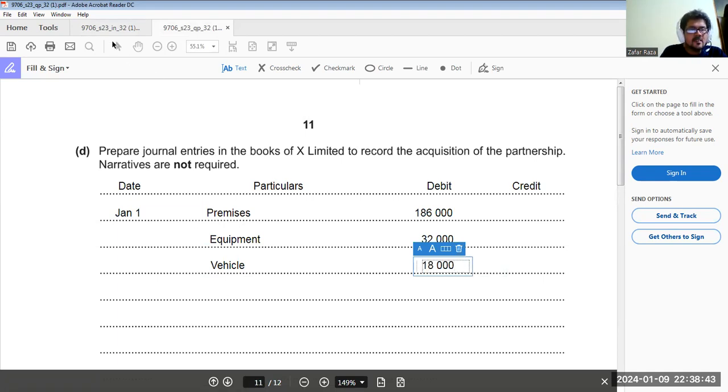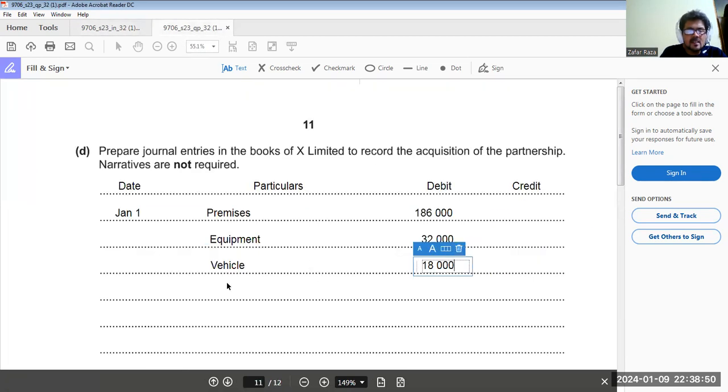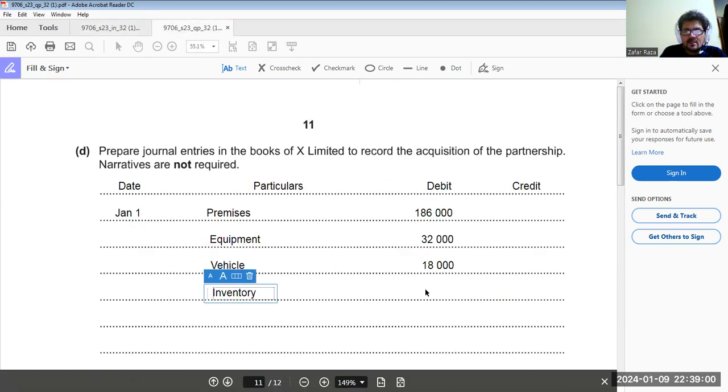Then we'll debit inventory 45,000 and trade receivable 71,000.